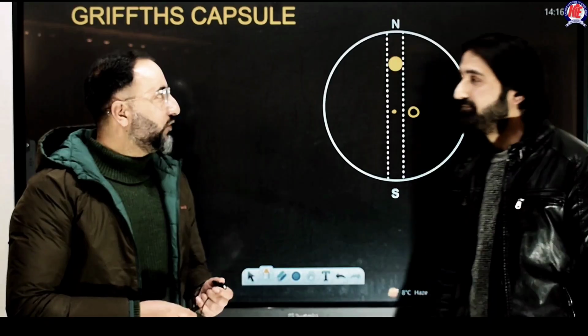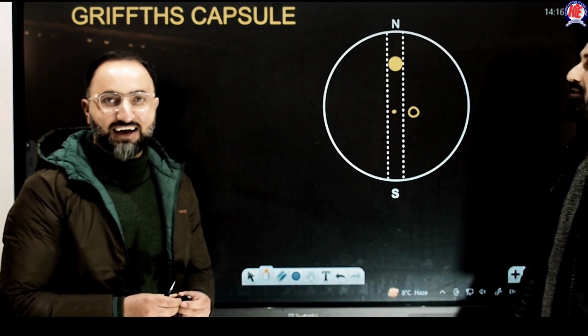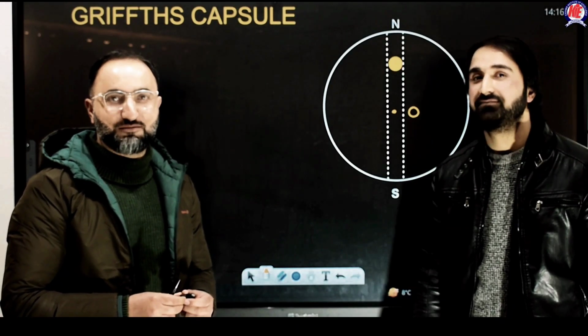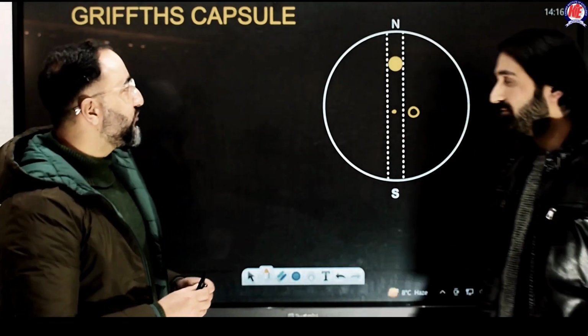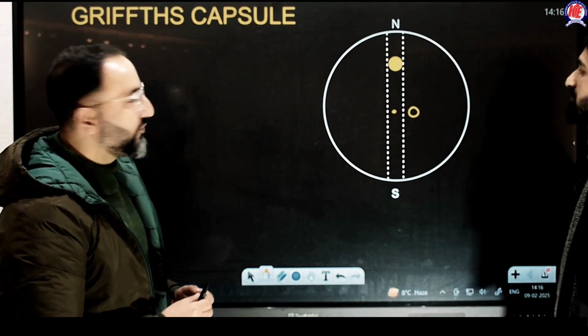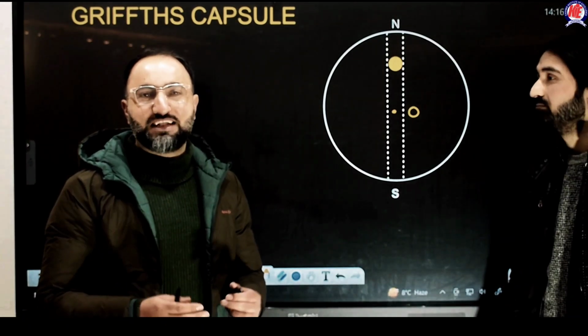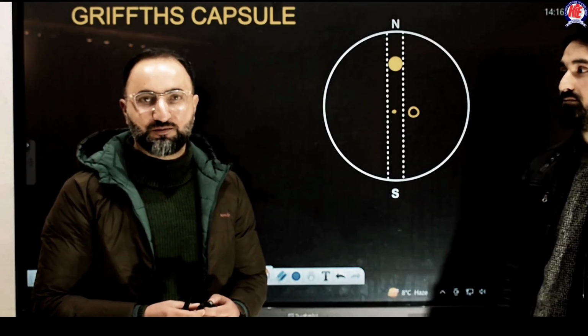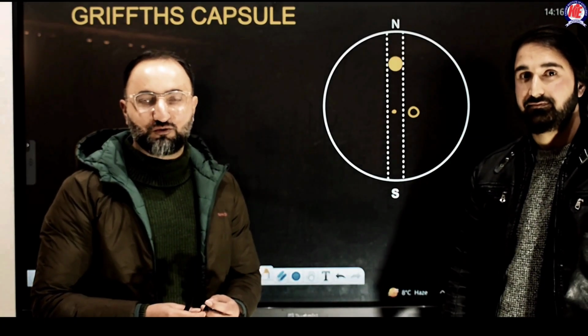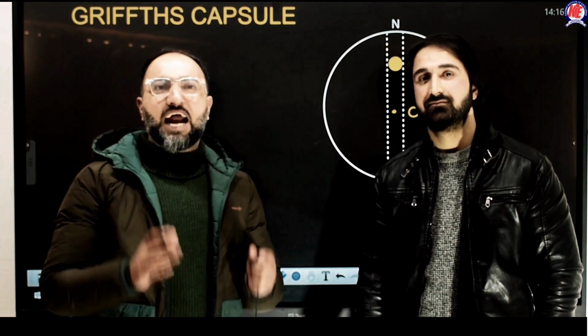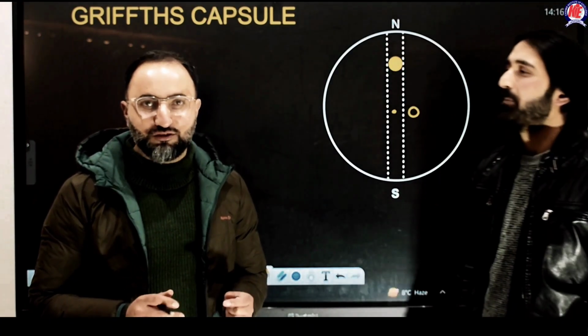Okay. Now, what Mohsin sir is doing is that he has dug the tunnel from the North Pole to the South Pole, so he has made my job easier. And next, what he has done is that he has taken a particle and dropped it from the North Pole. So obviously, there is what we call the gravitational force. And because of the gravitational force, this particle will tend to move towards the center. And the moment it reaches the center, the net force on this particle is equal to 0.